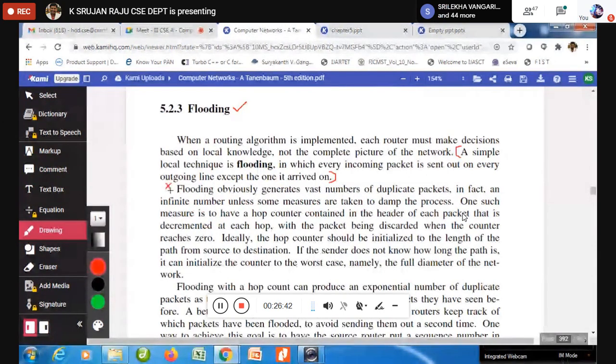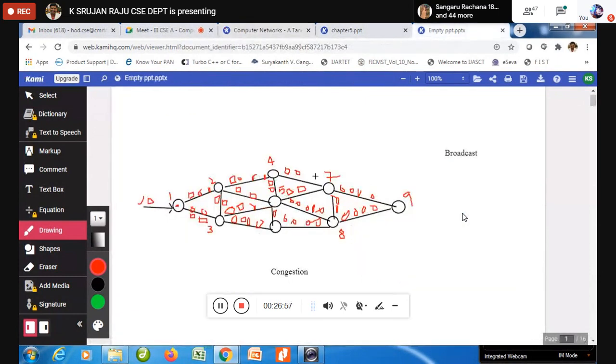Flooding obviously generates a vast number of duplicate packets, in fact an infinite number, unless some measures are taken to dampen the process. Otherwise, as I have drawn here, you can imagine all these are packets. At some point the network is not in a position to handle it and your network may collapse. So we need a mechanism for that.